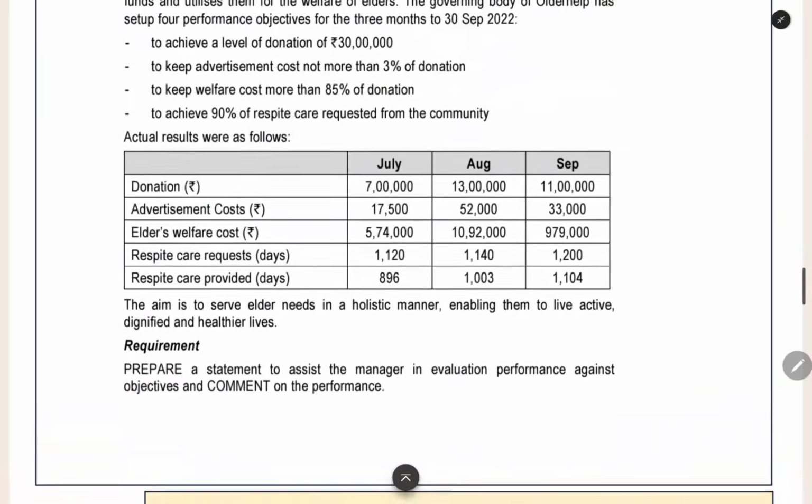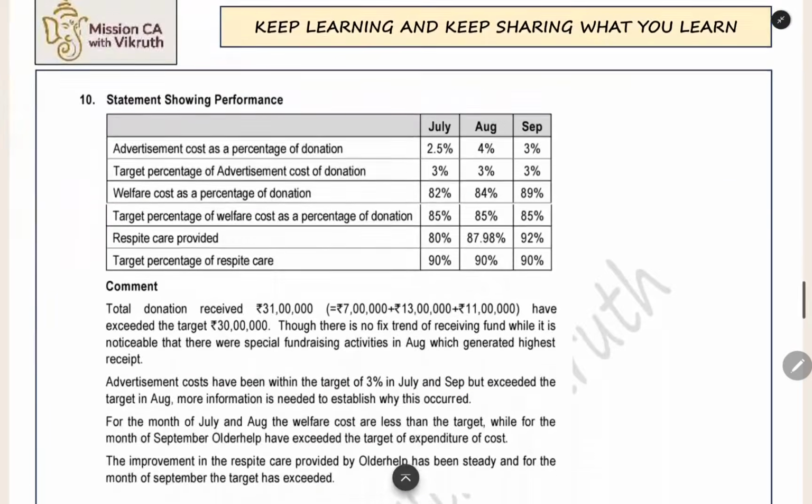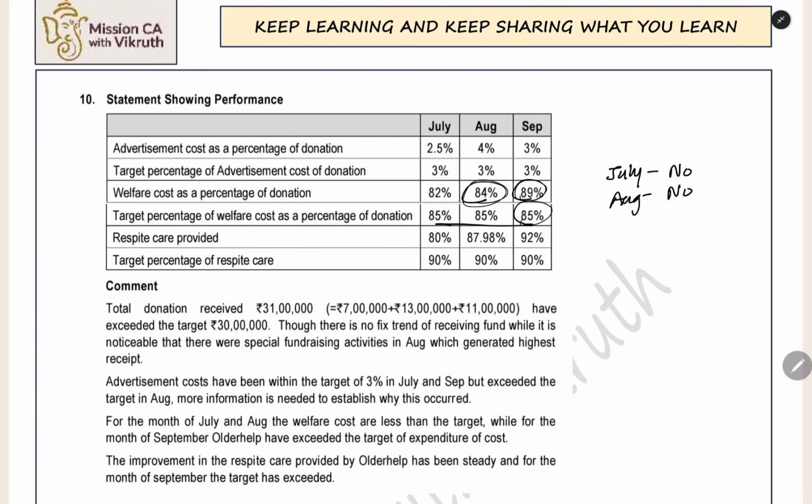The next thing is welfare cost should be 85% of donation. So welfare cost divided by total donation, this percentage should be 85% or more. Every month the target is 85%. In July we did not achieve the 85%, so for July the target is not achieved. In August only 84% was achieved, so August also the target is not achieved. In September, against 85, we actually got 89%, so we achieved in September. So this is the analysis for welfare cost.